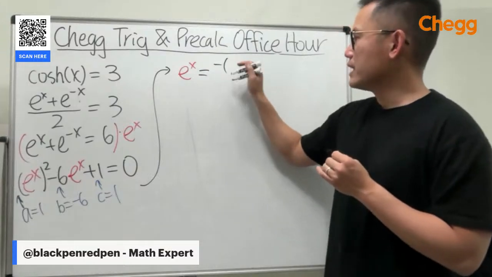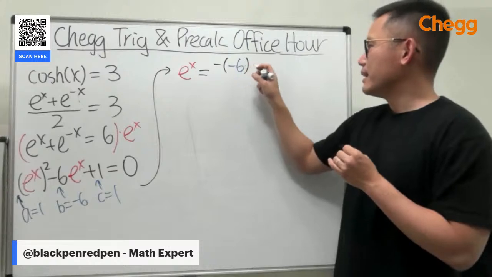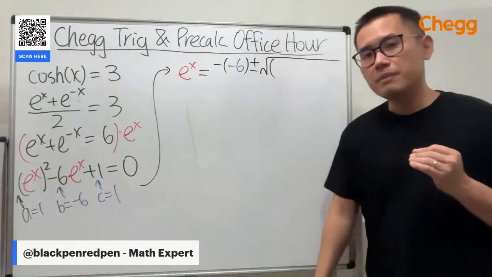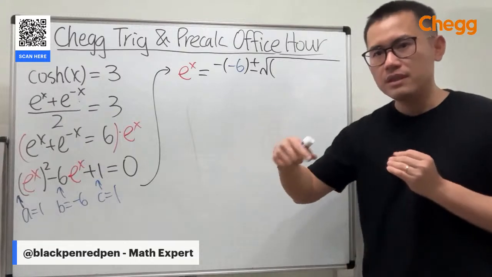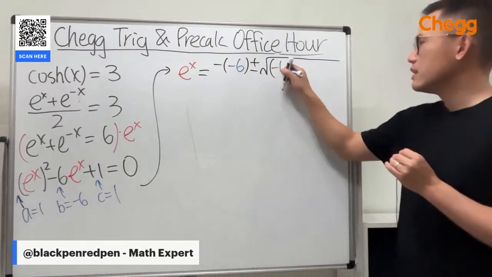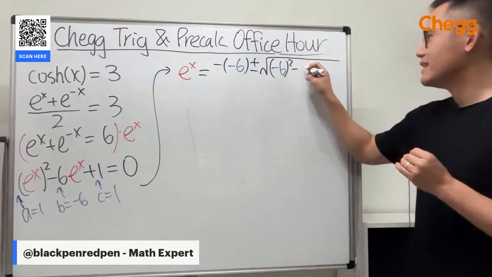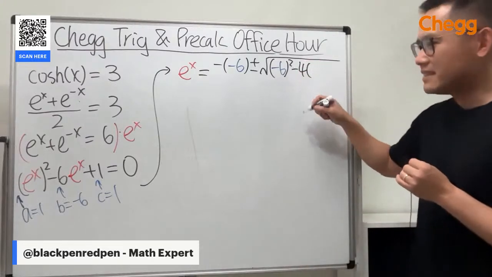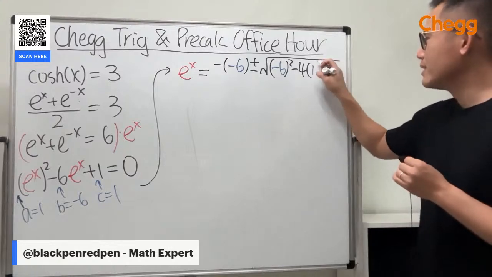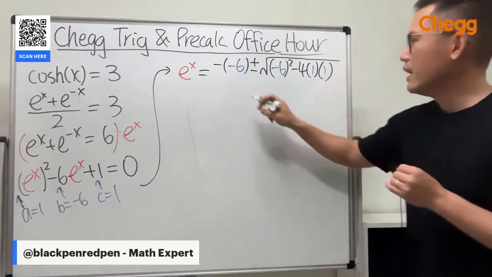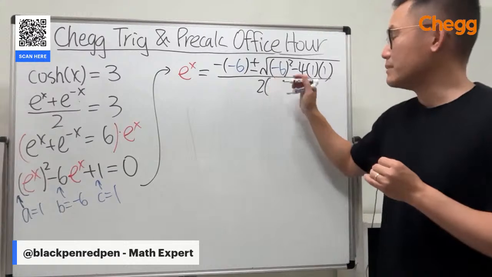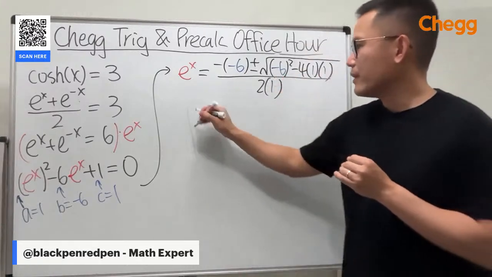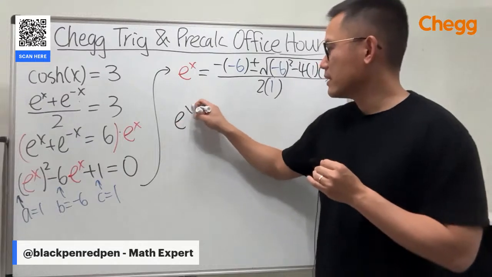Negative b, which is negative 6, plus or minus the square root of b squared, put parentheses and put a negative 6 inside, and then square that. But anyways, 4 times a times c, where a is 1 and c is 1, all over 2 times a, which is 1, like this. Now, this right here is just e to the x.